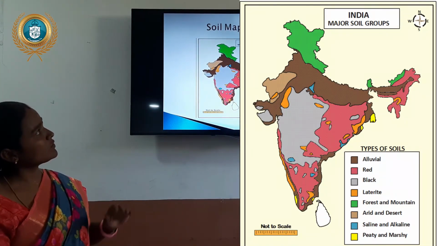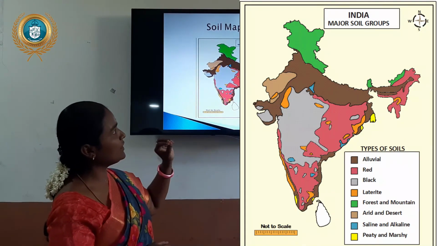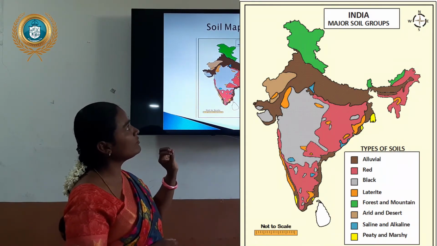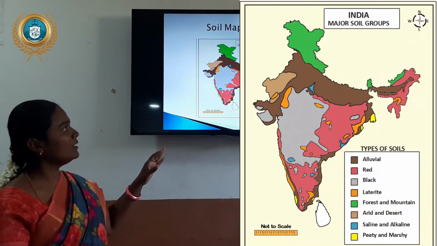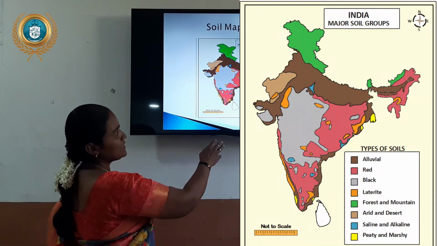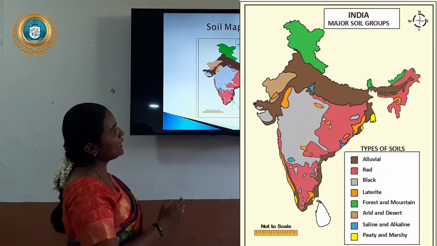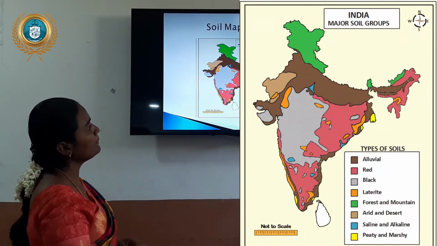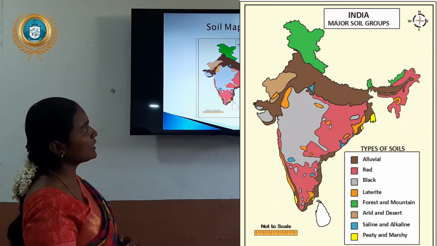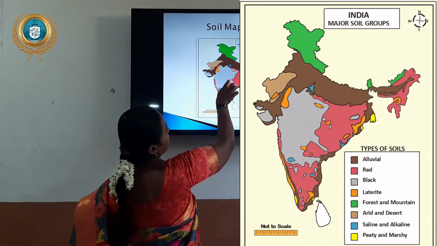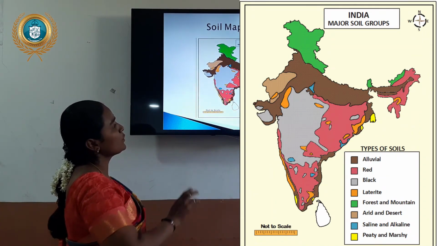Next one. So, what is the soil map in India? Which area is suitable for what types of soil in our India? Okay, the colors are mentioned in the legend. First one, brown color is for the alluvial soil. Red is the red soil. Black soil is suitable for cotton culture. These are the suitable areas for cotton growing.